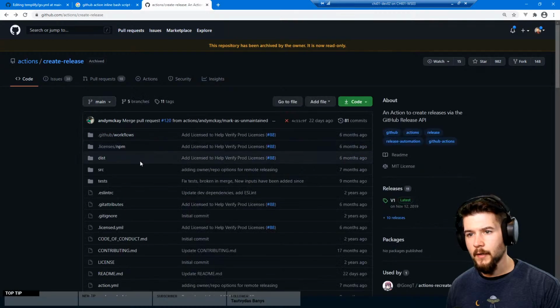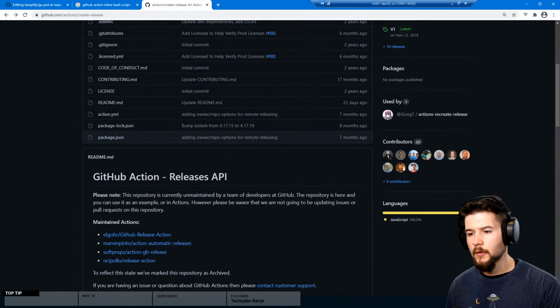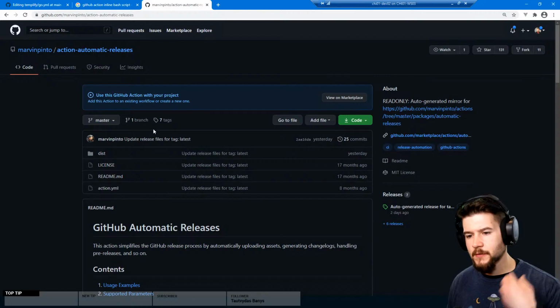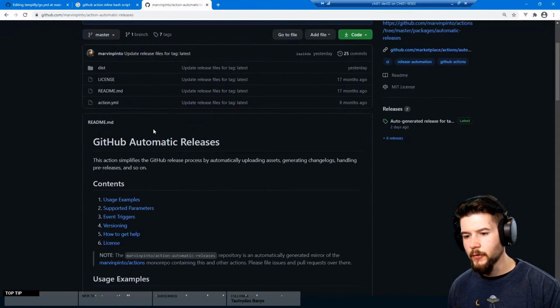And let's see what kind of documentation they have here. Oh, it says archived. It's now read-only. Repository is unmaintained. Maintained actions. Okay, so they are pointing to some different ones. If this comes officially from GitHub, I think I feel safe using one of these.